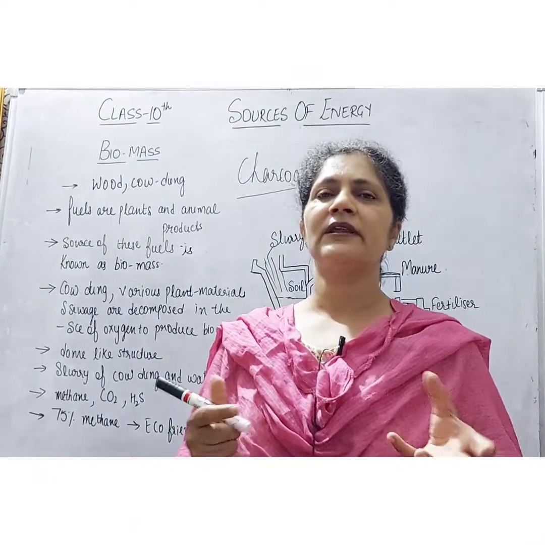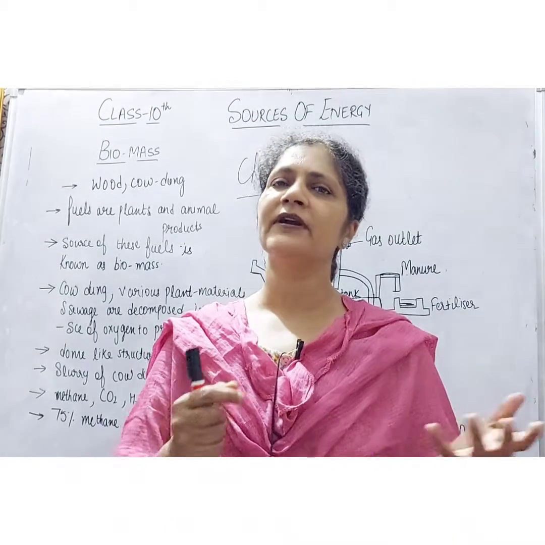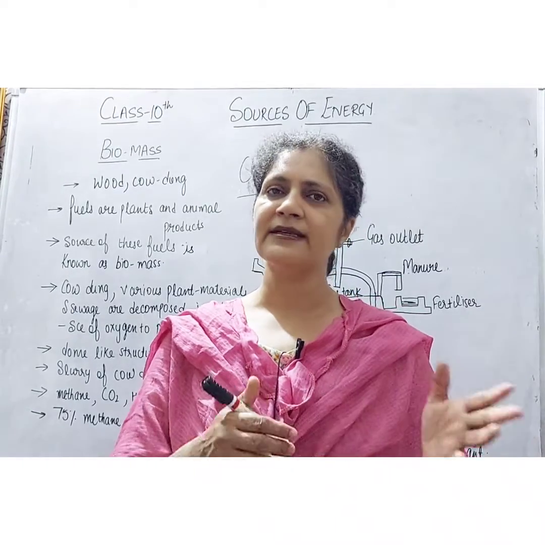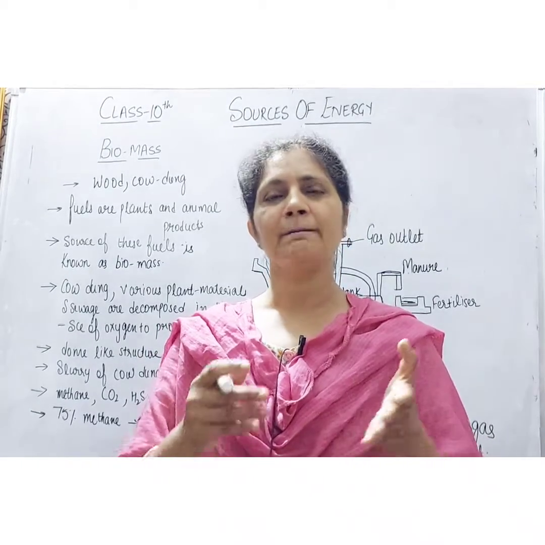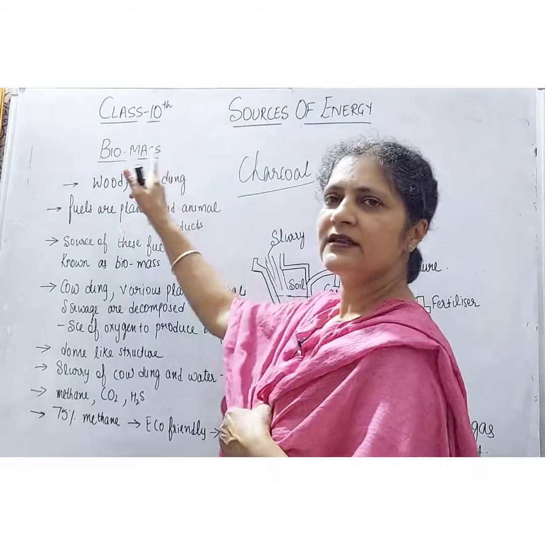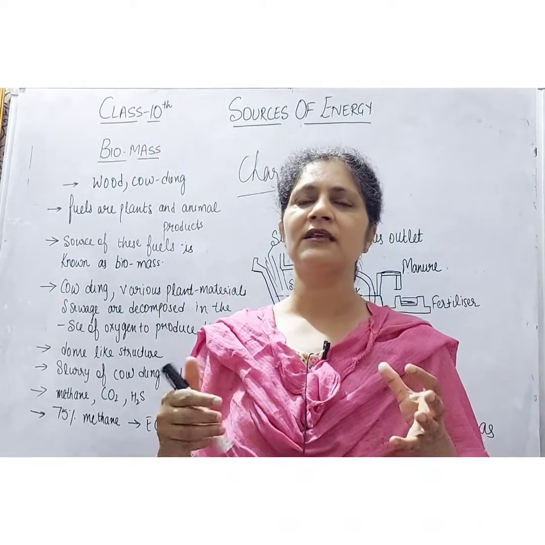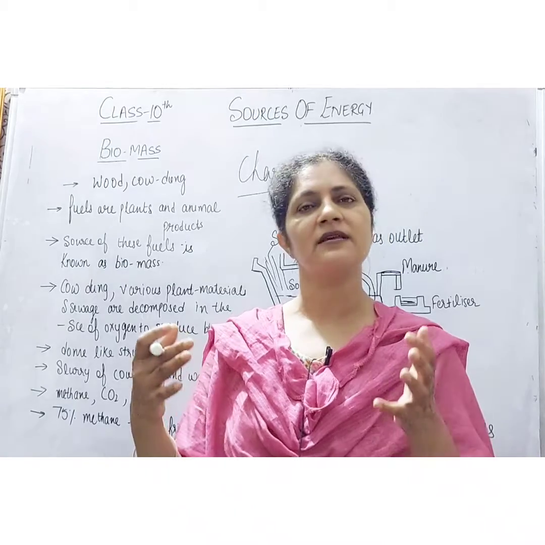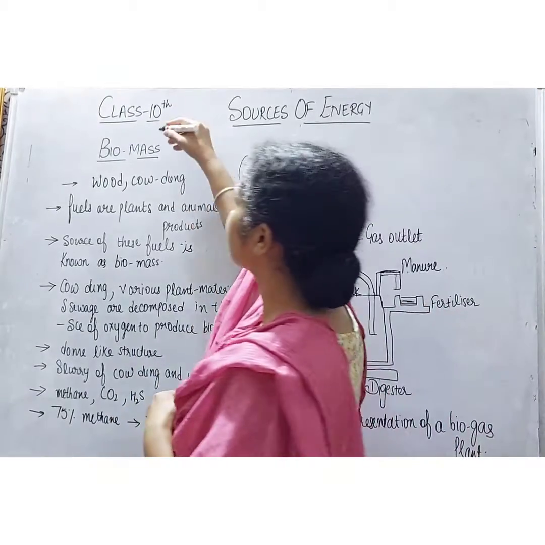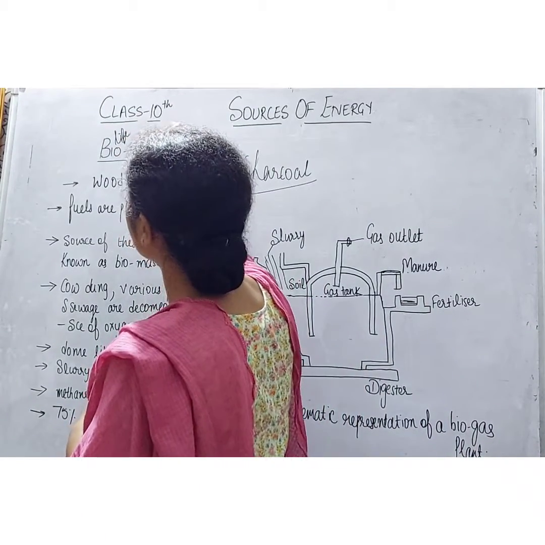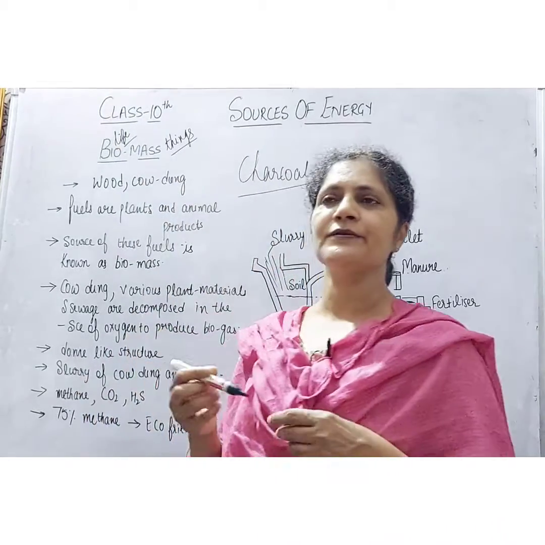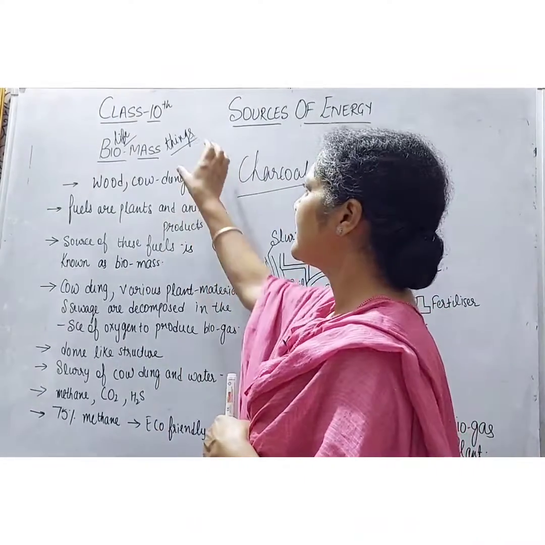You all know that we have been using wood as a fuel for a very long time, and we also use cow dung cakes as a fuel. These are all plant and animal products, so they are known as biomass. They are called biomass because they are products and residues of plants and animals. Bio means life or living, and mass means things. So things produced from plant and animal products are known as biomass.